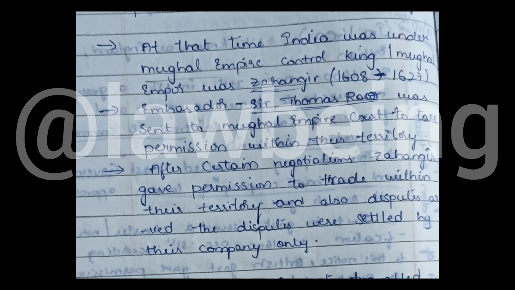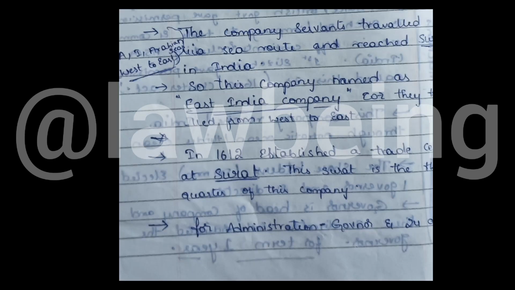Now let's see the formation of the East India Company. The company, having got permission from Jahangir to trade within his territory and settle disputes within the company, tried to expand more. The company servants travelled via sea route and reached Surat. Remember, the first destination point in India is Surat. As they travelled from west to east, this company is named the East India Company.